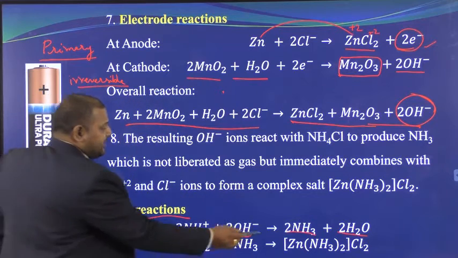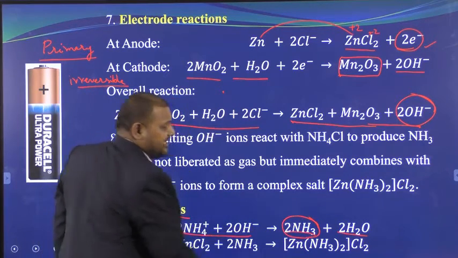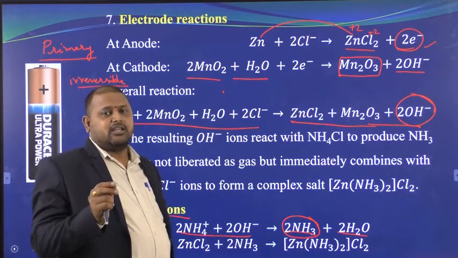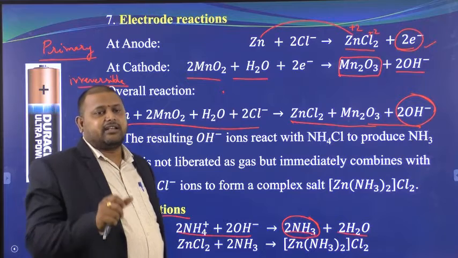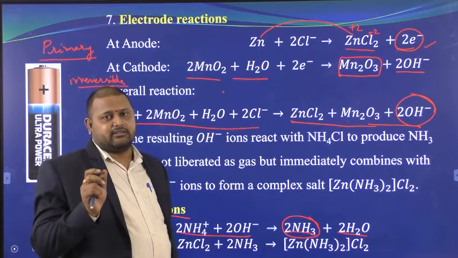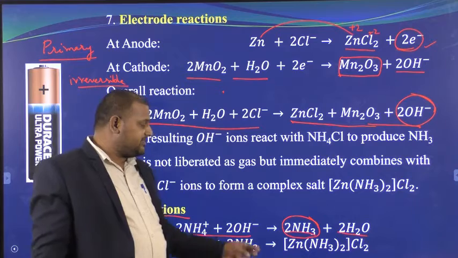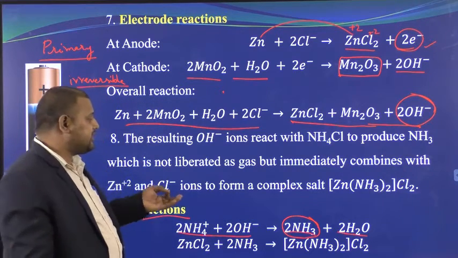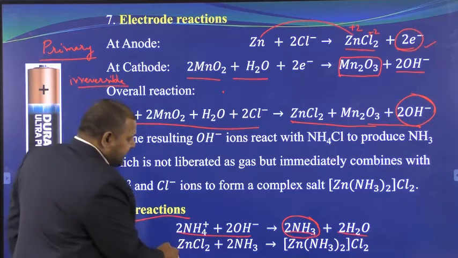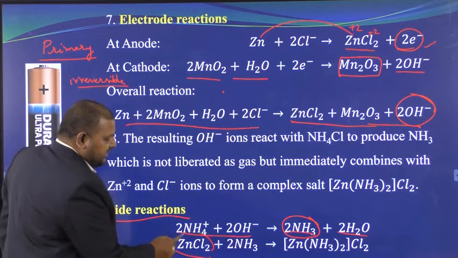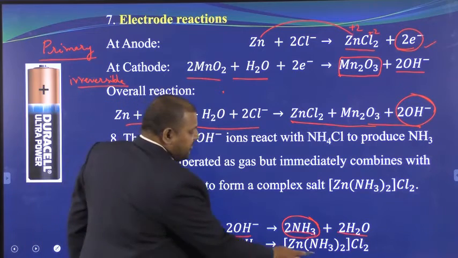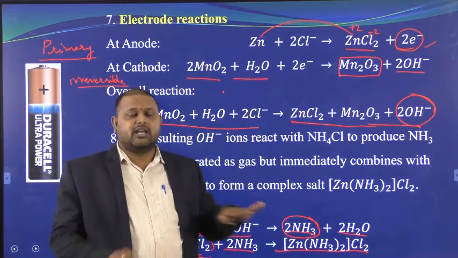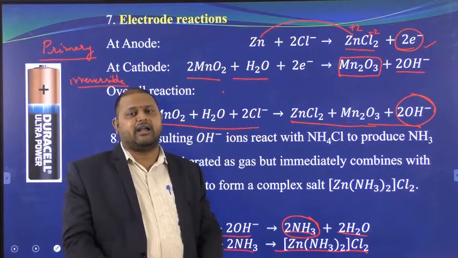And along with it we got a gas. Ammonia is a foul smelling gas. That is the reason why batteries give a very bad smell. If you try to open the battery, you will get a strong foul smell. That smell is because of the presence of ammonia. In order to escape this ammonia, we have some holes at the pitch. This ZnCl2, I told you, is in the paste. So ZnCl2 reacts immediately with ammonia to form a complex. So the ammonia also we need not escape. Everything will be retained in the battery itself, right?